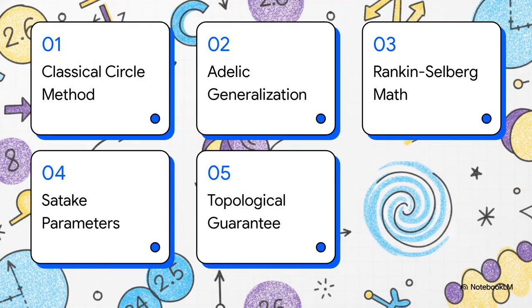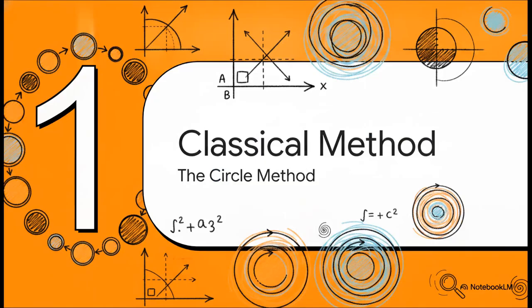Here's our roadmap for today. We'll hit the classical circle method, move into the Adelic generalization pipeline, check out the Rankin-Selberg convolution mathematics, dive into Satake parameters and density, and wrap it all up with the topological guarantee of continuity. So, Section 1, the classical circle method.